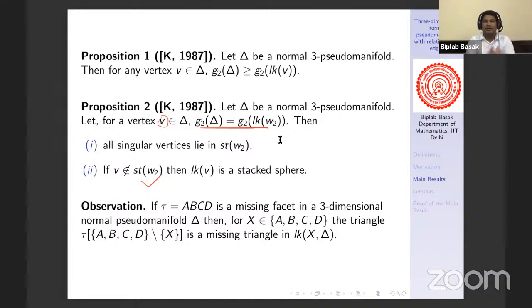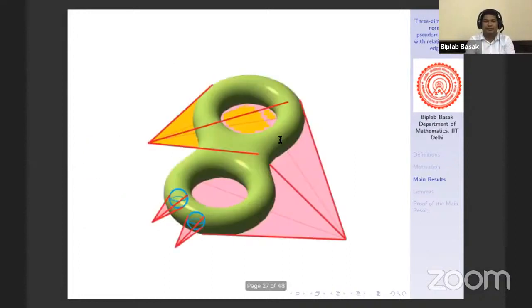So we will understand this proposition in terms of a picture. Suppose you have this situation. This is one singular vertex whose link is a double torus, this is one singular vertex whose link is a single torus, and there are some vertices which are outside of the star of W2. So suppose this is my W2, and these are the vertices whose links are spheres, right?